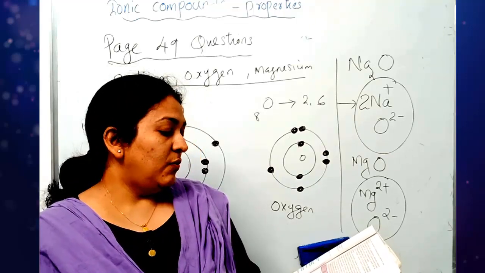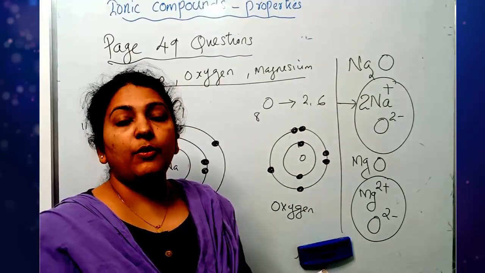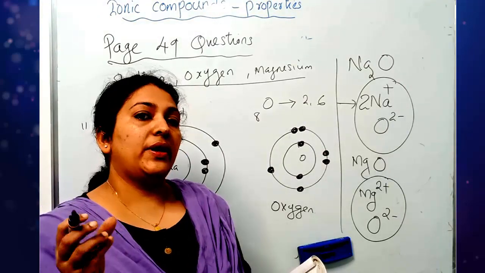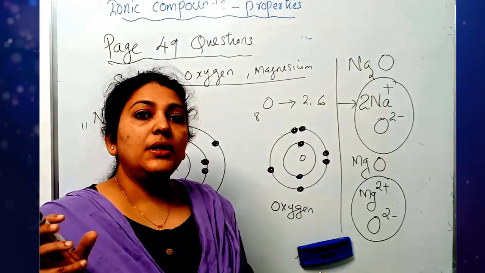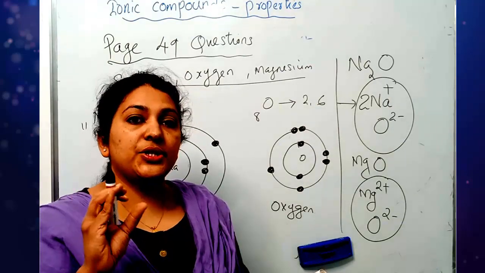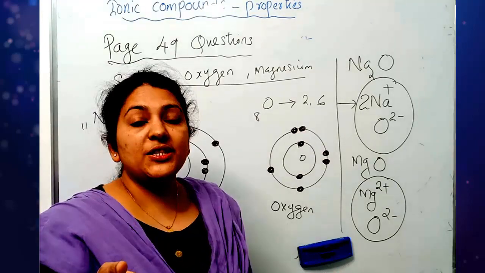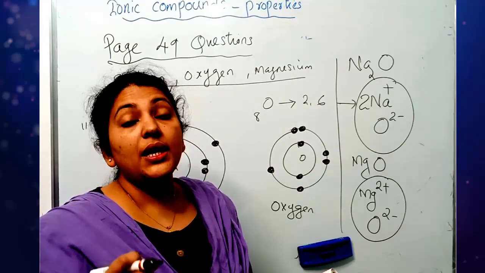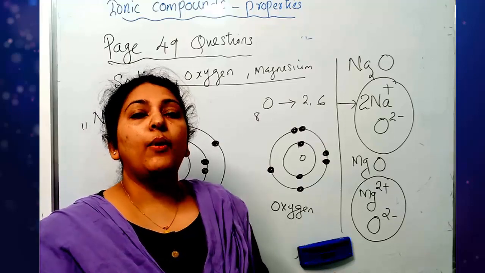And the second question, why do ionic compounds have high melting point? Just now we discussed. Because of the strong inter-ionic force of attraction between the oppositely charged ions. To overcome this force of attraction, high heat energy should be provided. Therefore they have high melting points, also high boiling points.